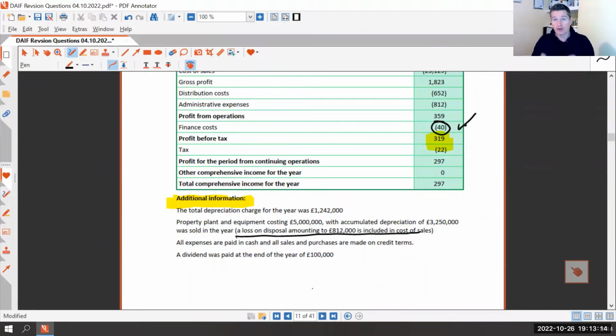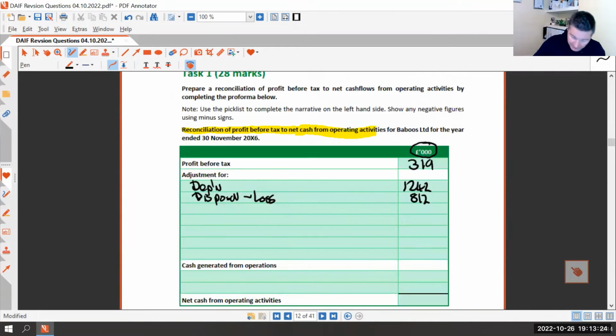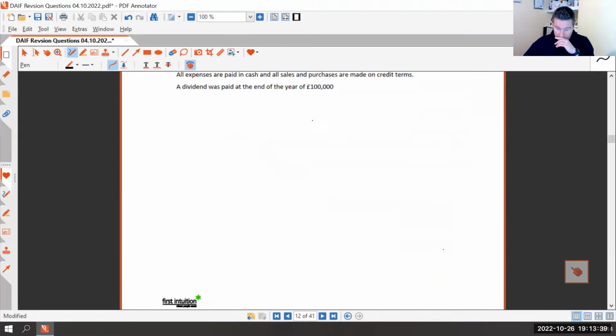Now, there's no adjustment made to interest, so we can be confident that what we have as a charge is what we paid out, but we might need to do an adjustment. So in this case, finance is 40. Now, that needs to be added on to our profit.